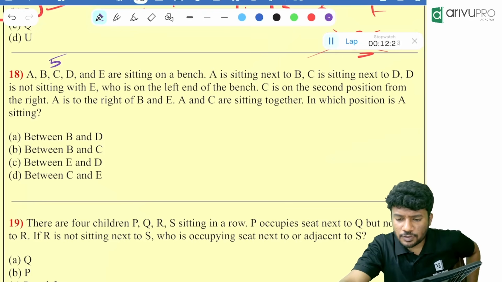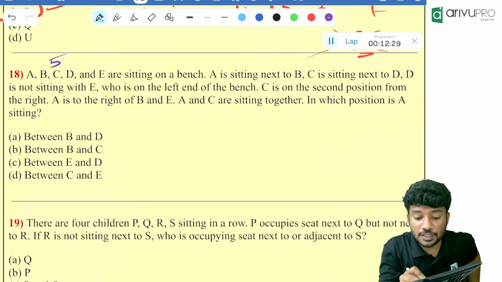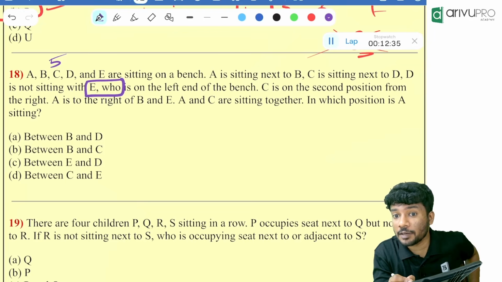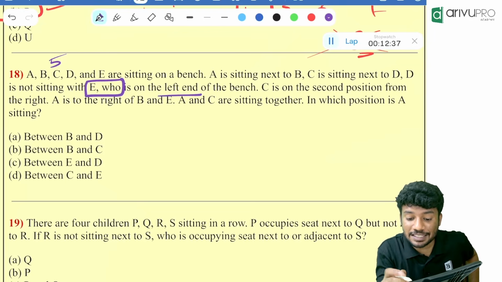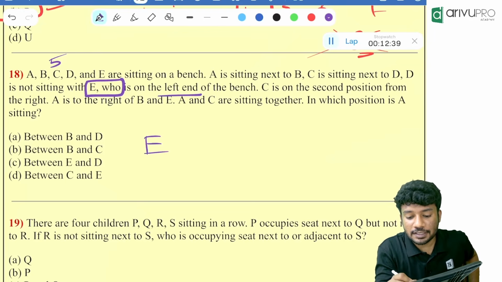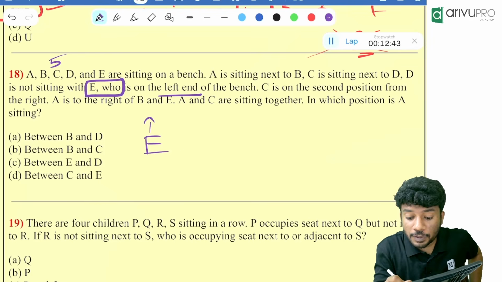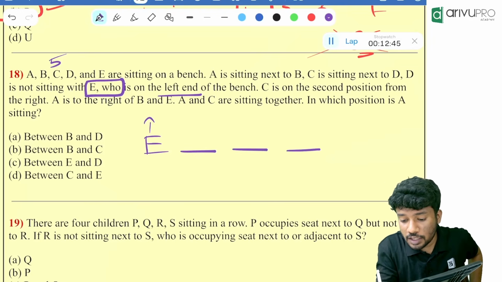A is sitting next to B. C is sitting next to D. D is not sitting with E. Who is at the end of the bench? E. E is at the left end of the bench. Then how many more people are there? 4 more people. 1, 2, 3, 4.